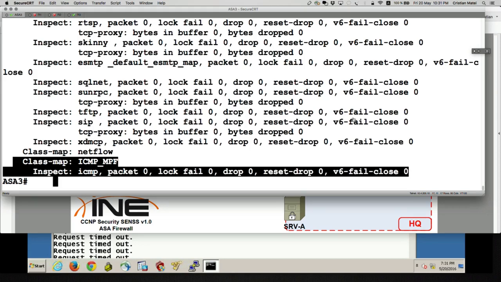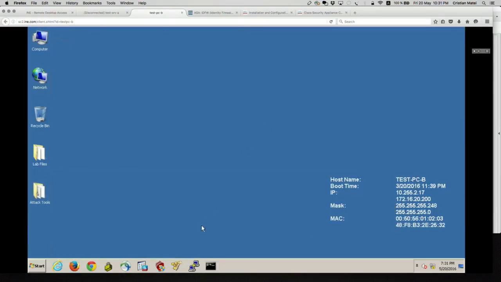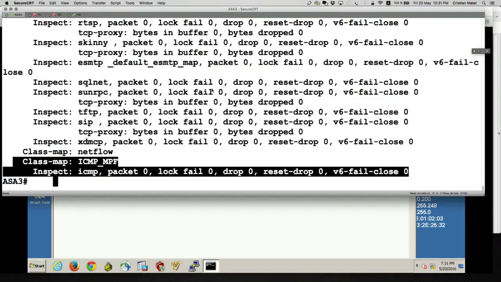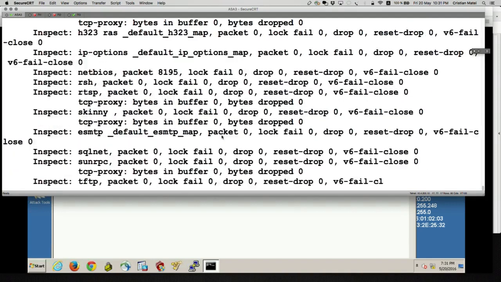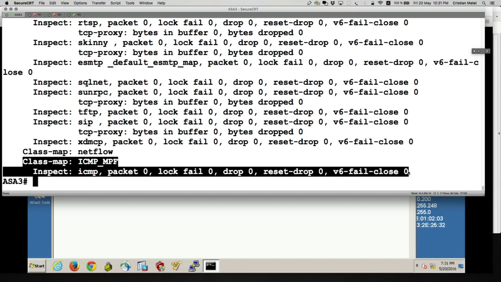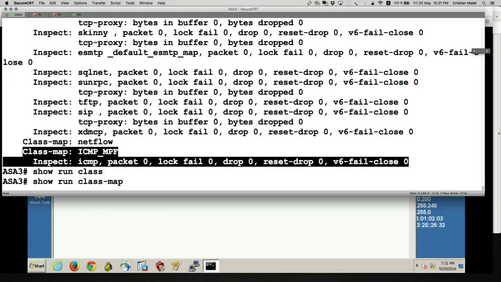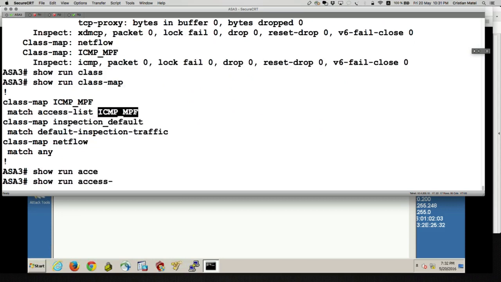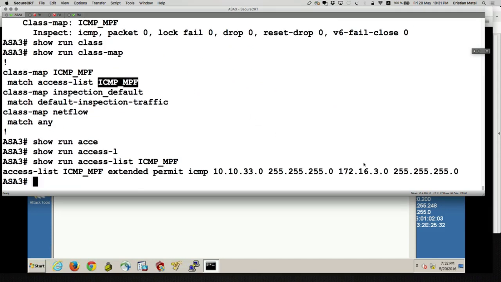Let's go on PCB and confirm that I cannot ping server A anymore. There we go, it doesn't work. And if we look in our traffic statistics, I see no matches in there, packet 0. It makes sense because my class map called ICMP_MPF matches on this ACL, which doesn't match on traffic destined to server A, only traffic destined to the ICE subnet.